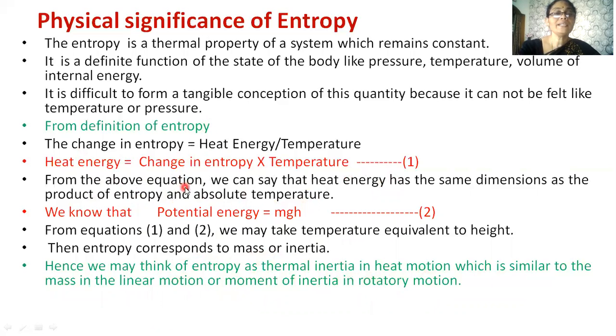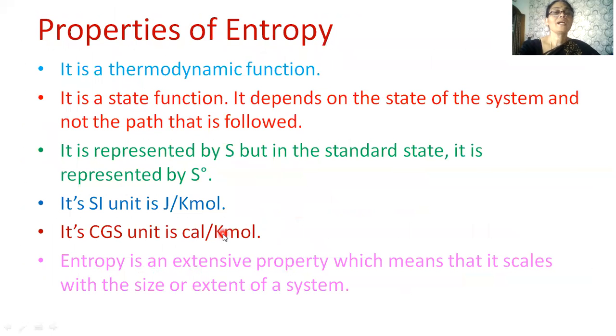So, it is clear here, heat energy is equal to change in entropy times temperature. Potential energy is equal to m times g times h, where g is the acceleration due to gravity. If potential energy is compared to heat energy and height is compared to temperature, then the change in entropy can be taken as mass. Next, coming to the properties of entropy.